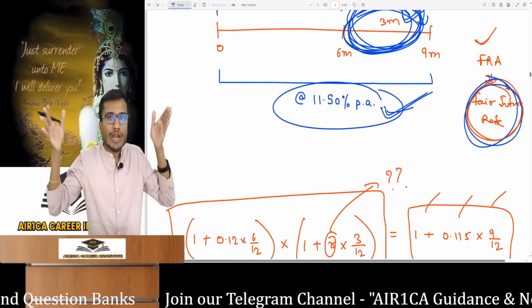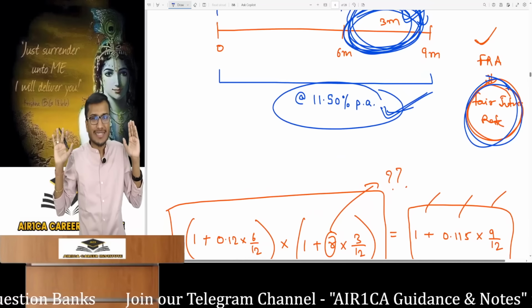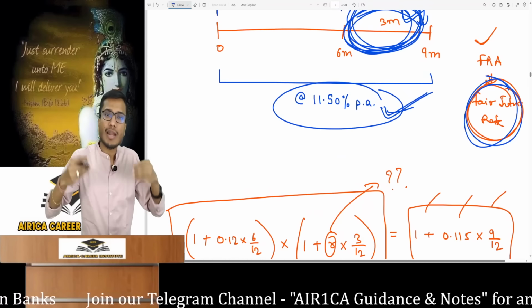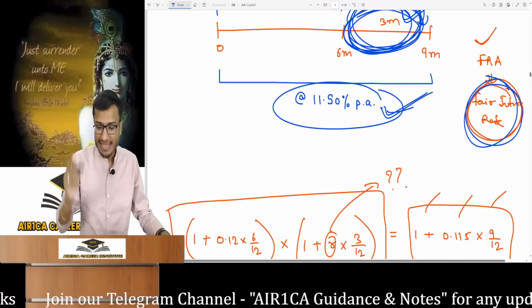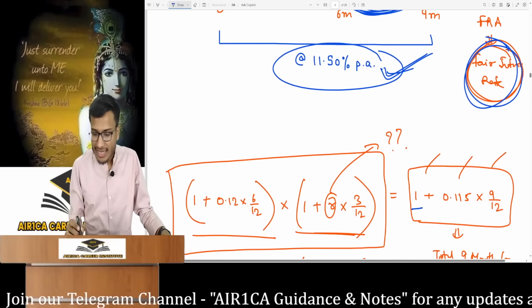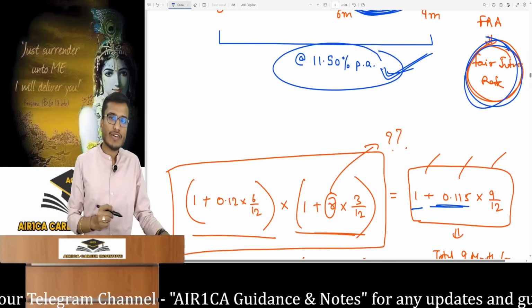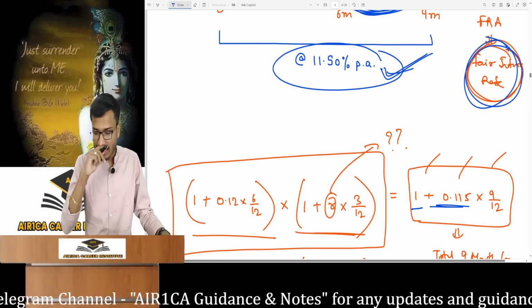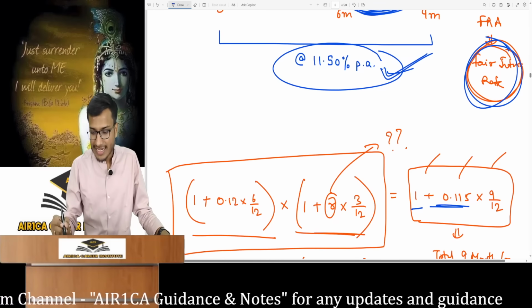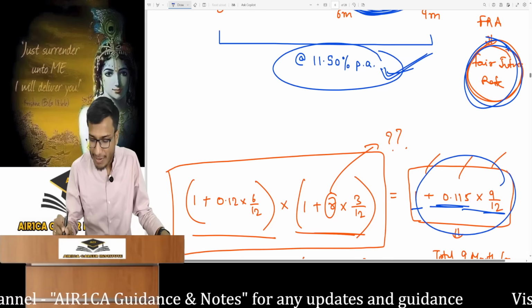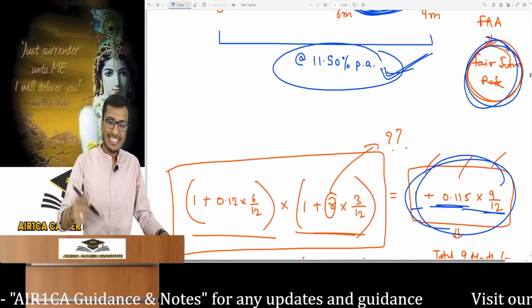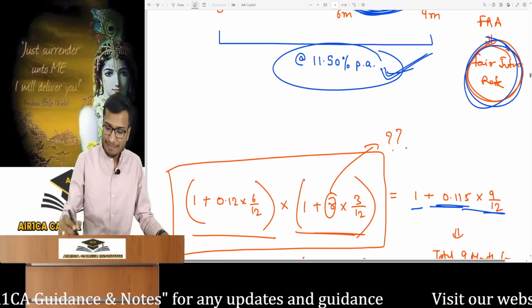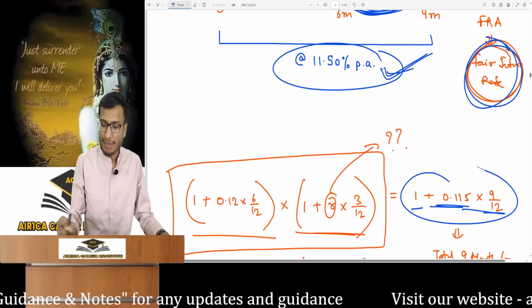So look, if I take a borrowing for the entire long period of 9 months at once, then how much interest and what will be the total amount repayable at maturity? Let's assume the principal is 1. What is the interest? At 11.5, it's 0.115 in decimals. This is per annum, so for 9 months, it's 9/12. So this will be my total repayable amount at maturity. Did you understand this? It's only when I take 9 months borrowing at once.